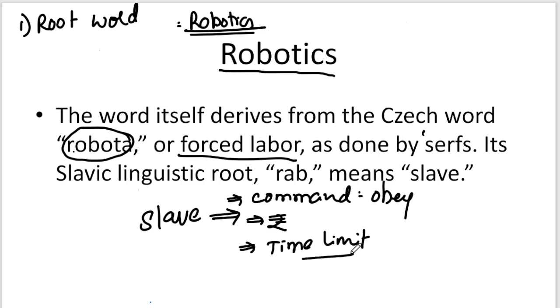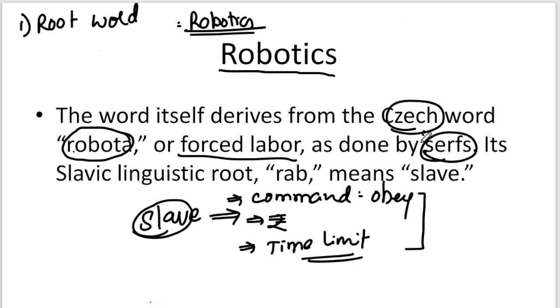They don't ask how much time they need to work. They are the slaves. These slaves used to be called serfs in the Czech Republic. And this word came from the linguistic root word rab. Rab means what? Slave.